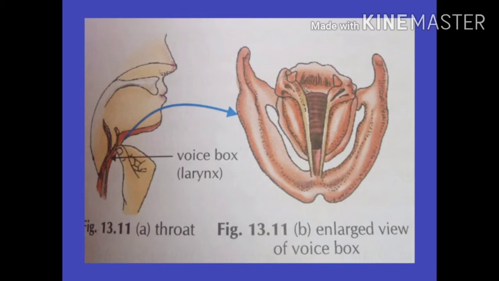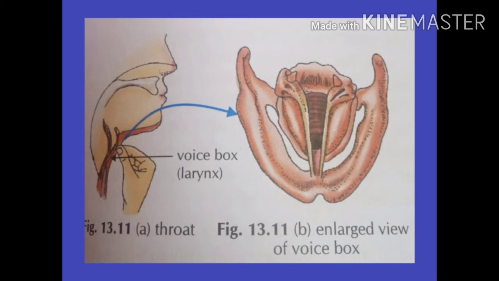And when the passage of air is there, that means whenever the air goes through it, it will make vibrations. When the lungs force air through the slit, the vocal cords vibrate, resulting in the production of sound. Muscles attached to the vocal cords can make the cords tight or loose.